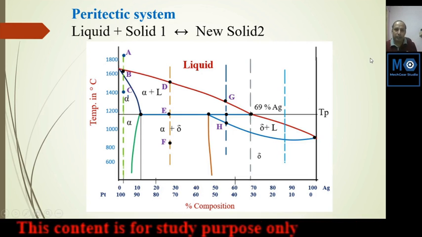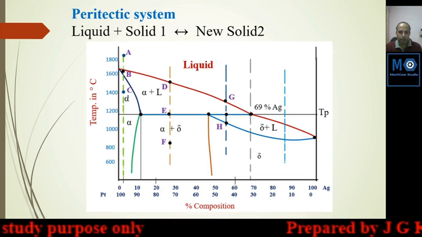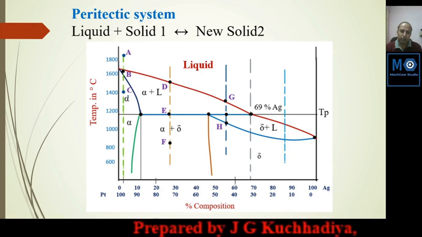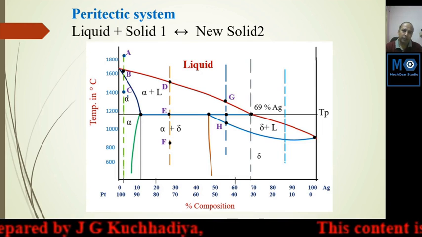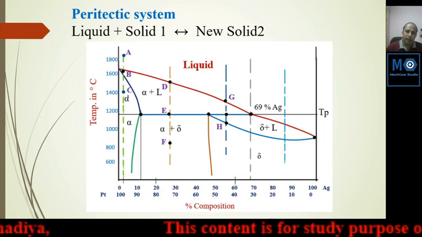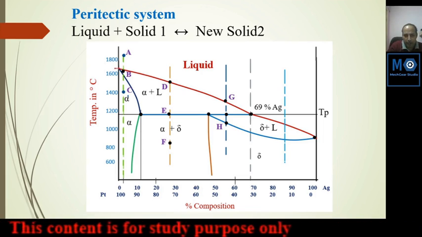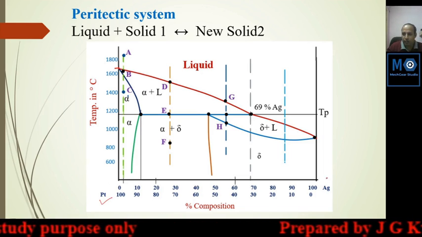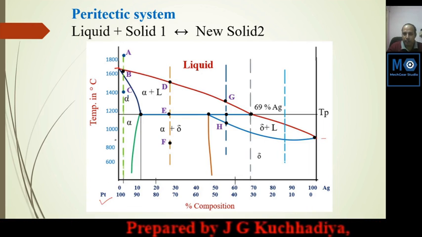This is the peritectic system. Peritectic system occurs when a mixture of two metals has melting temperatures with a very high difference. Suppose one metal has a melting temperature of more than 1600 degrees Celsius, meaning platinum, and one metal is silver, whose melting temperature is, suppose, below 1000.